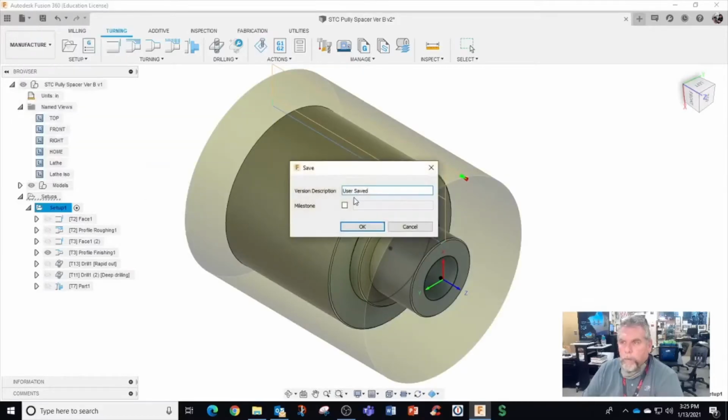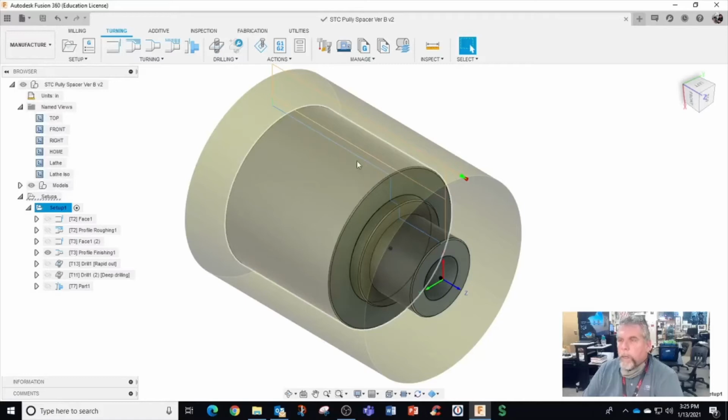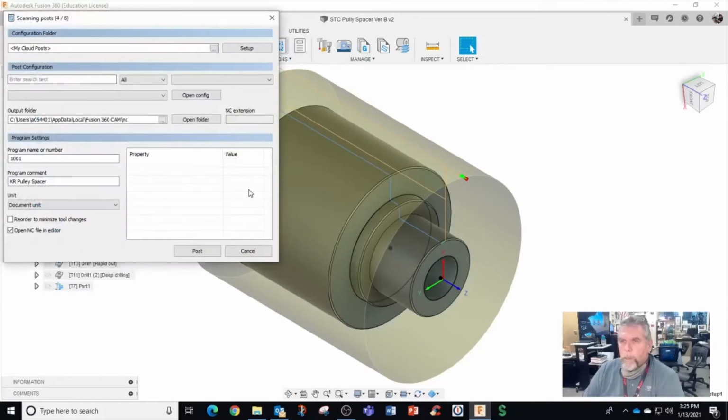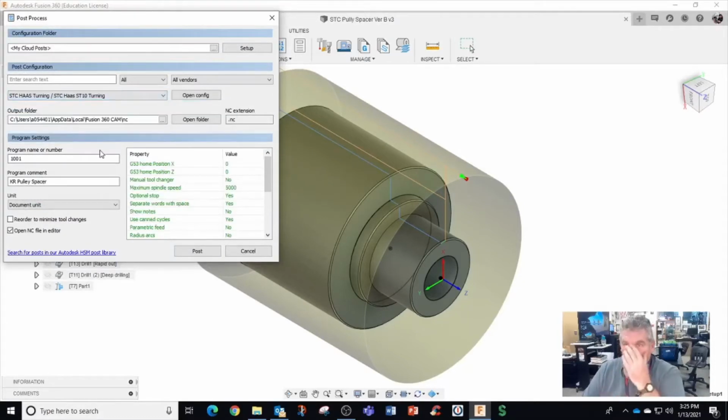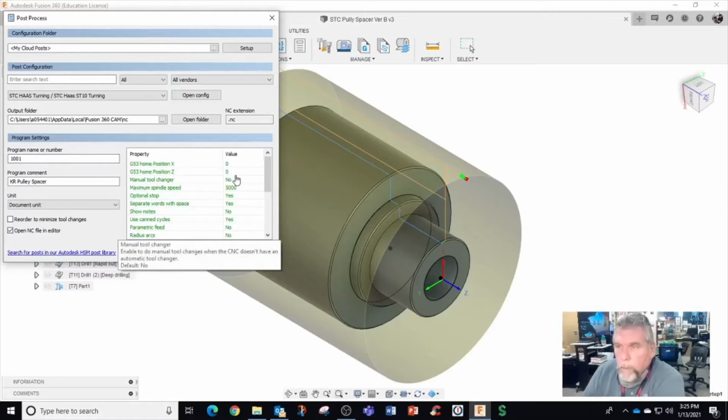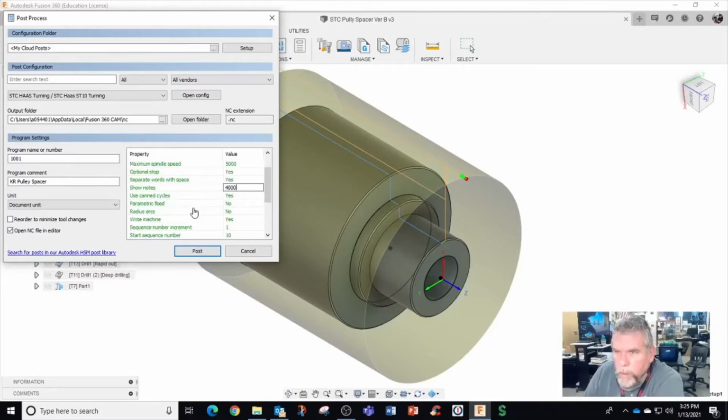File, save. Okay. And on my G code, I got my new Haas ST10, and I'm going to, let's see, manual, I'm just going to change this to 4,000 temporarily, optional stop yes, show notes, use canned cycles, use sequence numbers no, but I wanted to add sequence numbers for the beginning of each tool number.